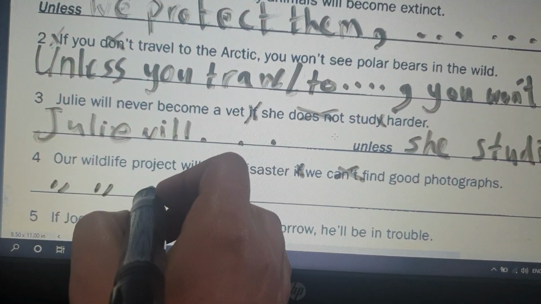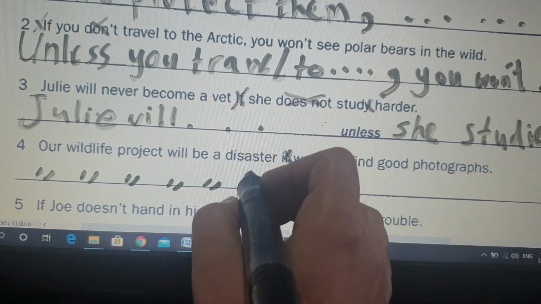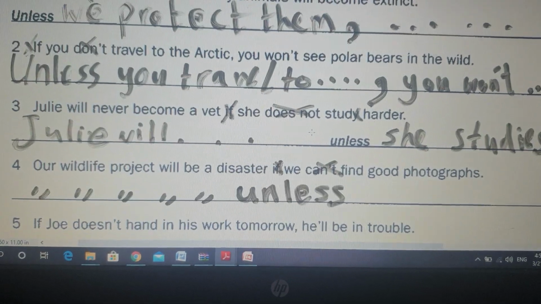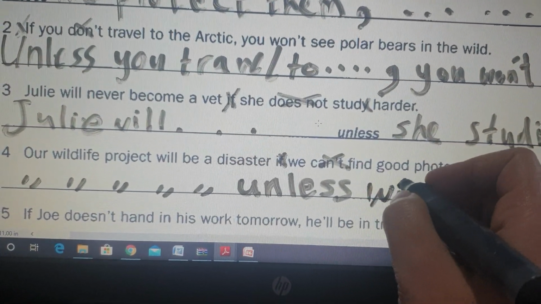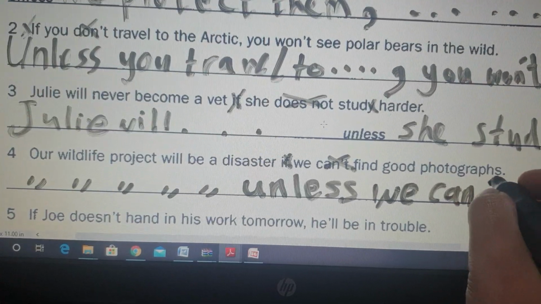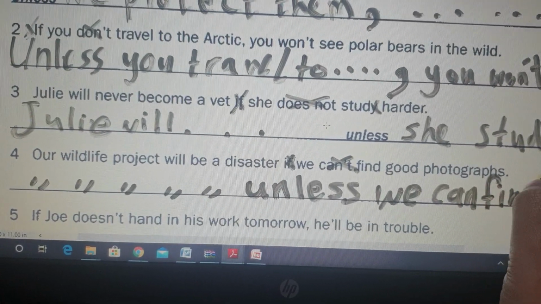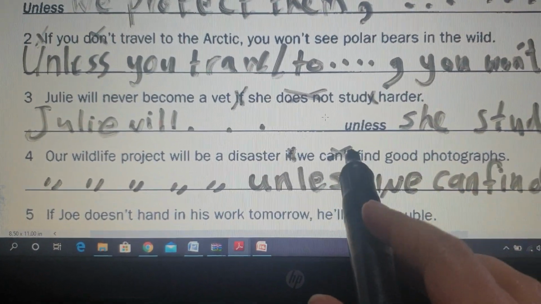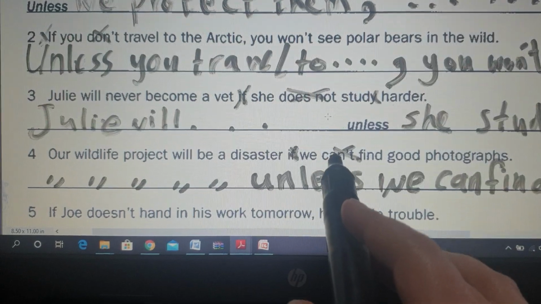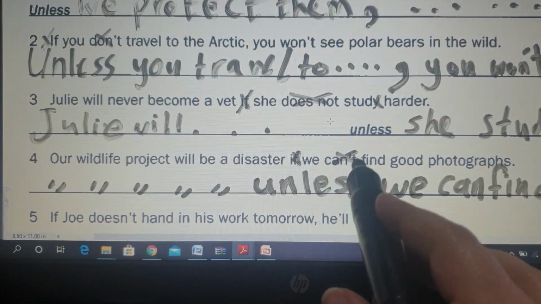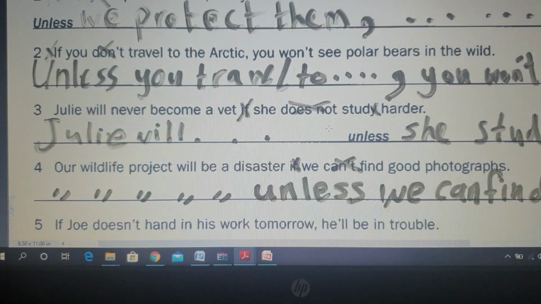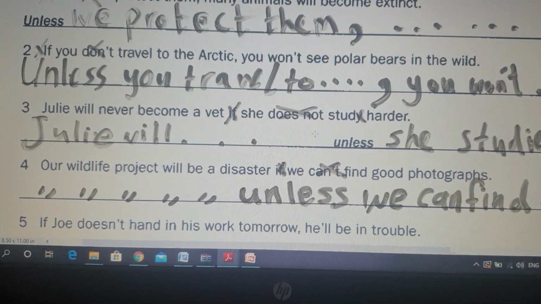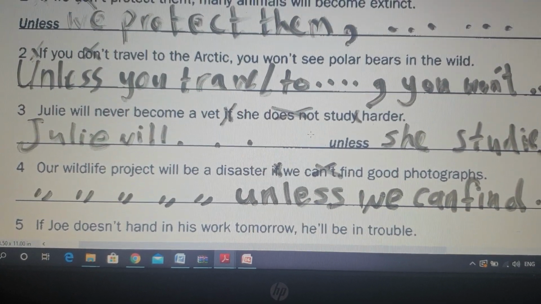Our wildlife project will be a disaster unless we can find good photographs. We delete the not only, we don't delete can because we need it. It's a verb, it's a main verb here. We can find. Okay? Number 5 and number 6 are homework for you. Do it and send it to your teacher, please.